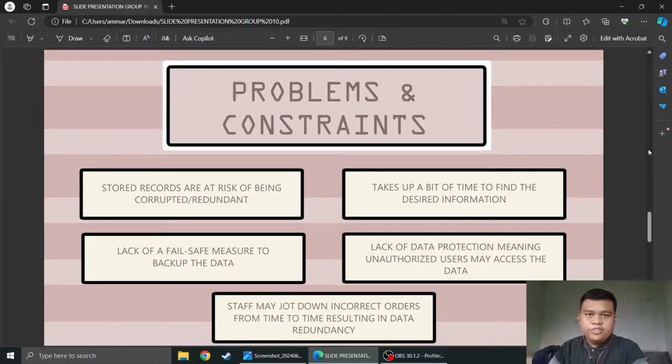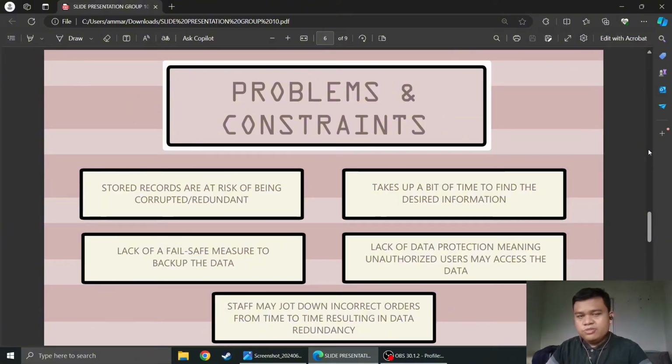This method, of course, presents problems. The problems may include the risk of data redundancy. Why? Because when the staff jots down orders, there may be a risk of the staff jotting down the incorrect order or duplicate orders, which may result in data redundancy, which the system has no ability to detect. Then it lacks the fail-safe measure of backing up data.